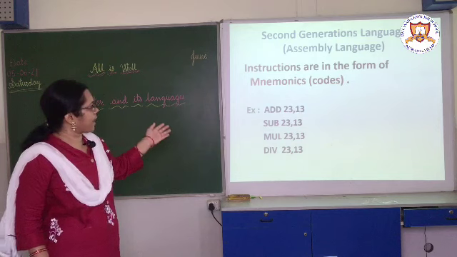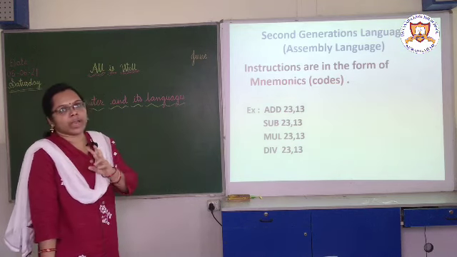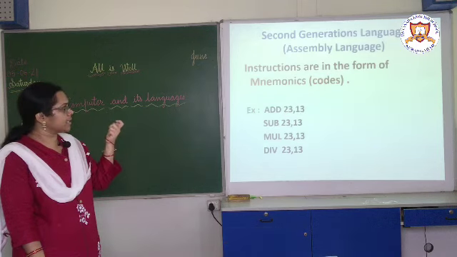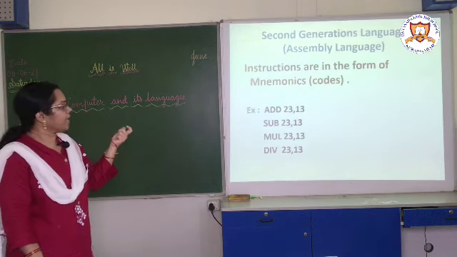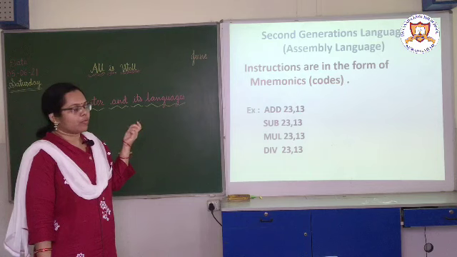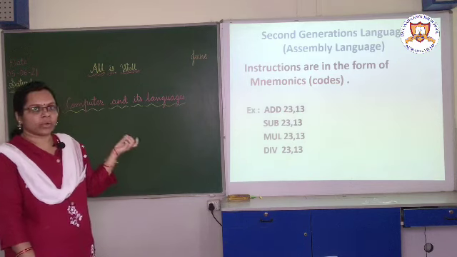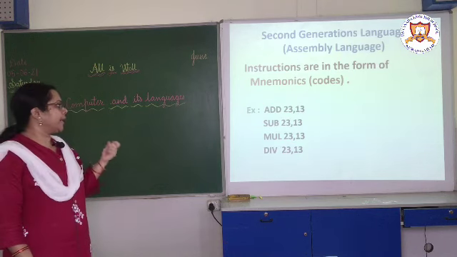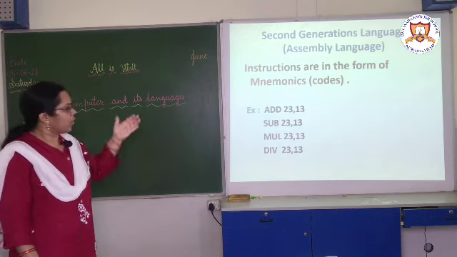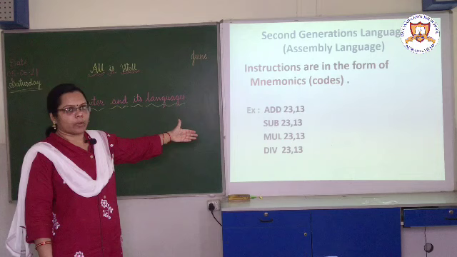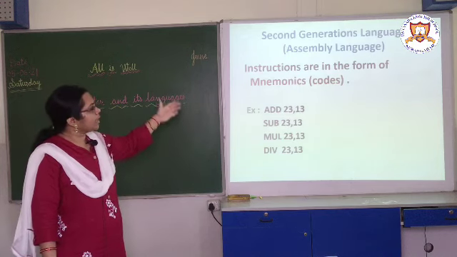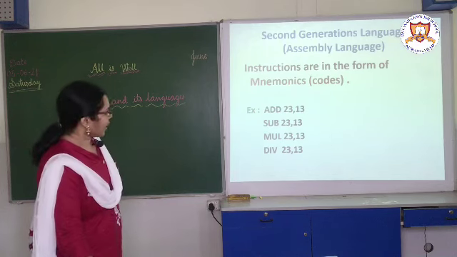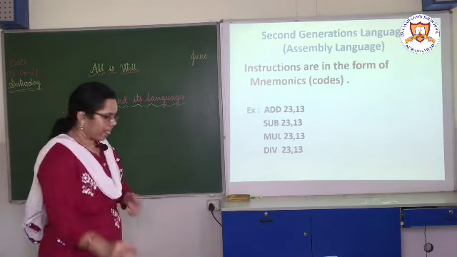So, see children, here examples are there. If you want to add two numbers, we can use add. This is the code here. Then in second, sub. For subtraction, we can use the code or mnemonic as sub. For multiplication, mul, and div for the division. So, all these are the codes. All these are the mnemonics. So, these mnemonics we can use in the assembly language.